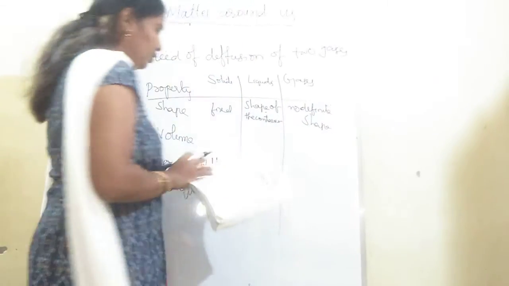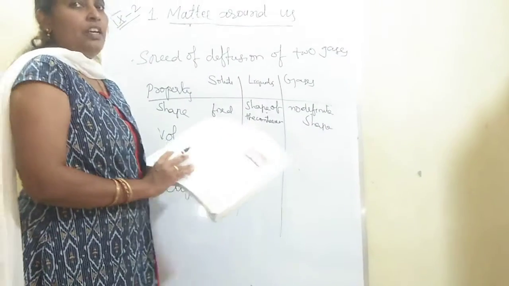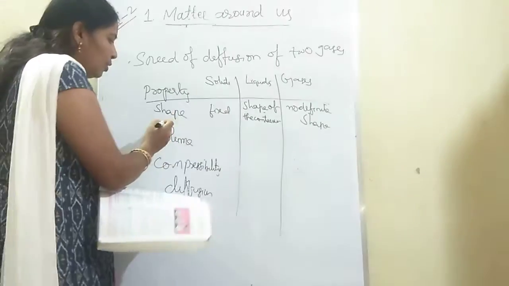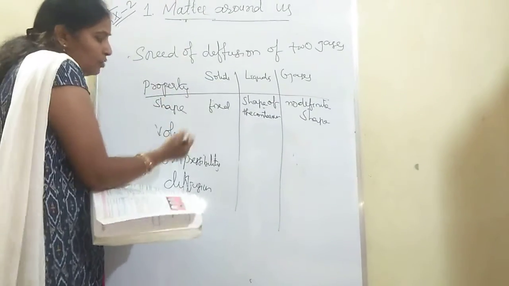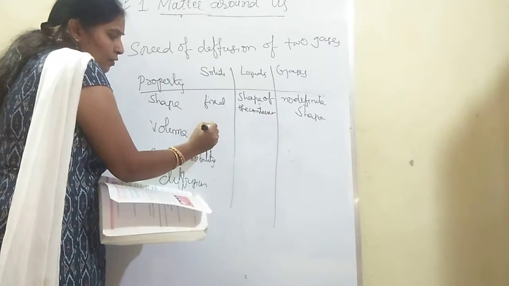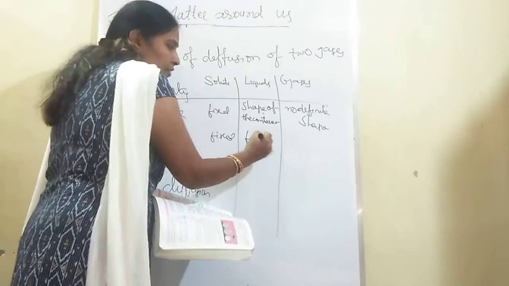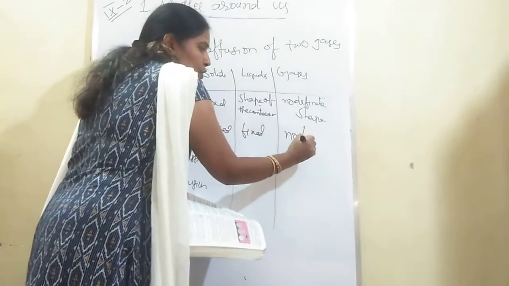I did one for you. If you have a textbook, open it. If not, open the link and you will find that. Volume. What is the second property? Volume. For solids, is the volume fixed or not? It has a fixed volume. For liquids, fixed volume. And for gases, no fixed volume.